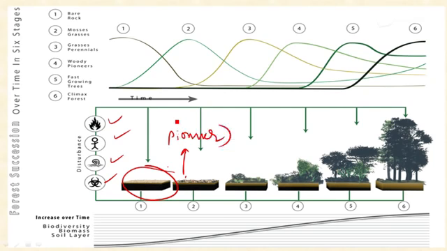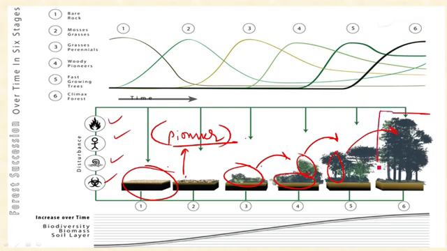These hardy plants are called pioneer communities, and they create conditions for the growth of small shrubs. These small shrubs will be replaced by smaller trees and other shrub species, and these will again be replaced by fast growing trees. This will finally be replaced by the climax community that was present before the extinction of those plants. This is called ecological succession.